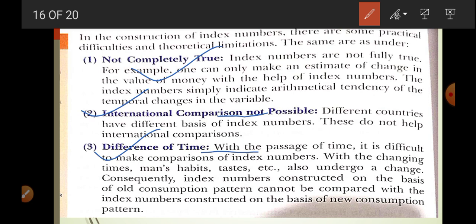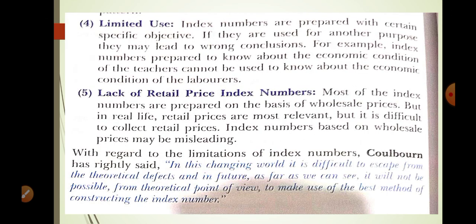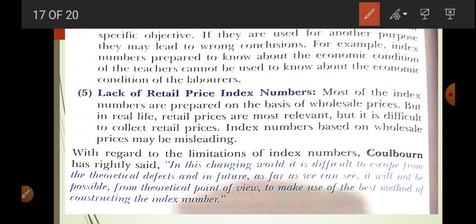If there is too much difference or very little difference, the index number is not going to be very useful. Limited use. If you had calculated an index number for knowing the condition of teachers, that survey result you cannot apply to the condition of labor. So this is the limitation of the index number.